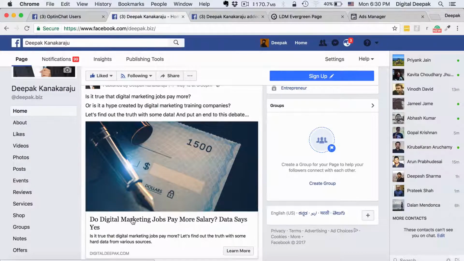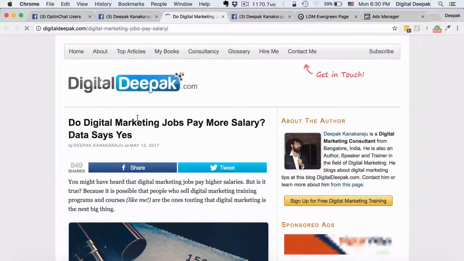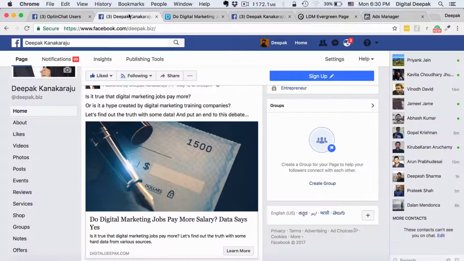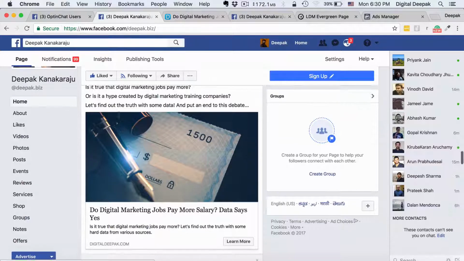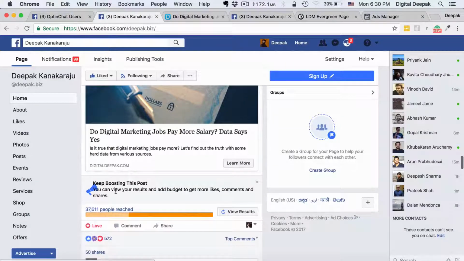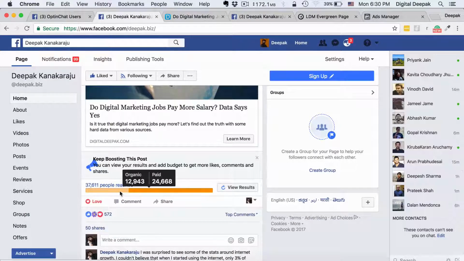So if someone clicks on this particular post, it would go back to my blog, thus driving more traffic to my blog. All these activities do not help me make money directly, but they help me increase my brand awareness so that people remember Digital Deepak better. And if they remember Digital Deepak better, they would recommend Digital Deepak to other people who want to learn digital marketing. Here you can see that the organic reach is around 12,900 and paid reach is around 24,668.